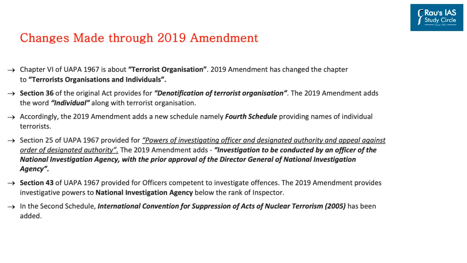Now in this discussion, let us also go through some of the changes which were introduced through the 2019 amendment in the UAPA Act. As already mentioned, the term individual terrorist was added in the 4th schedule. This aspect was also added in chapter 6 of the UAPA Act, where earlier it mentioned terrorist organization and the amendment changed this to terrorist organization and individuals. Similarly, section 36 of the Act provided for denotification of terrorist organization.